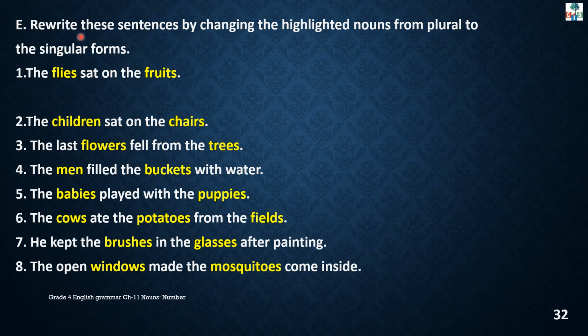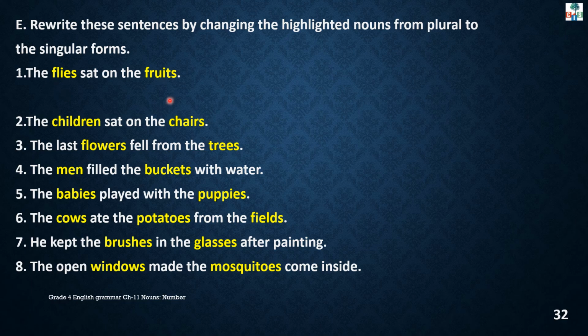Exercise E. Rewrite these sentences by changing the highlighted nouns from plural to the singular forms. So children, here the nouns are given in plural form and you have to change them into singular form. See the first one. The flies sat on the fruits. So what are the nouns?